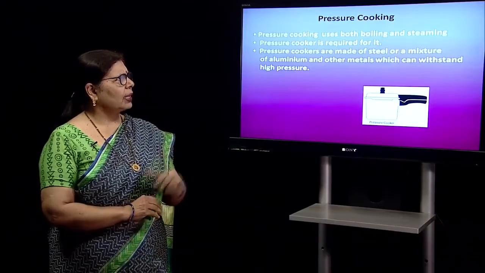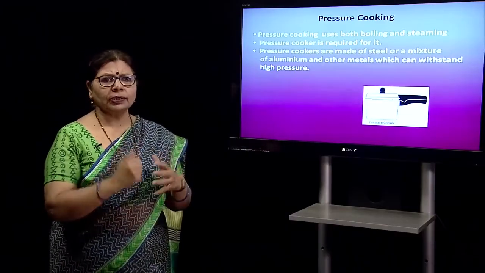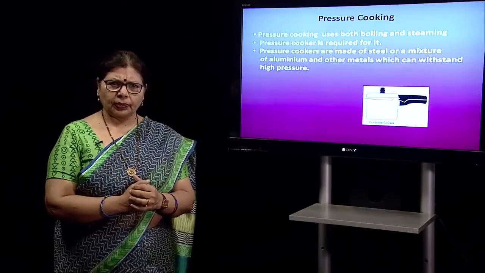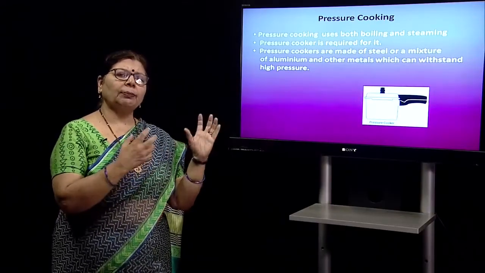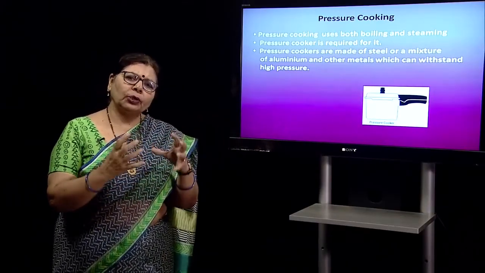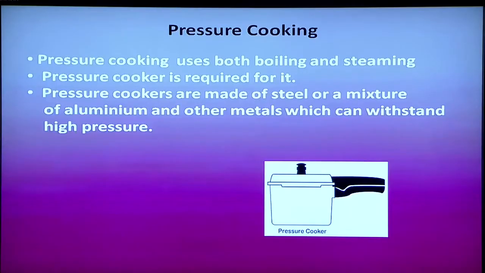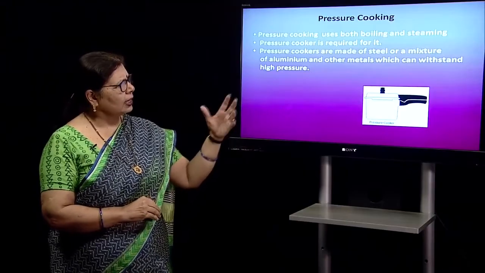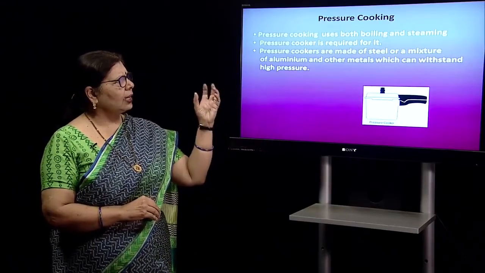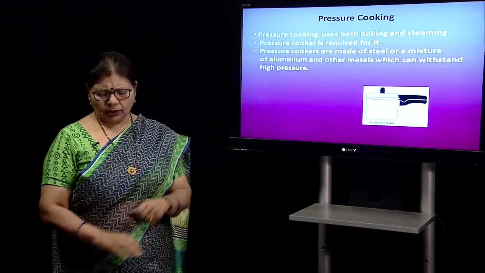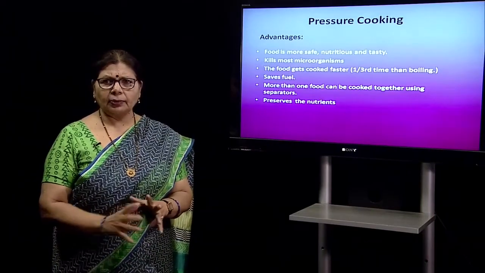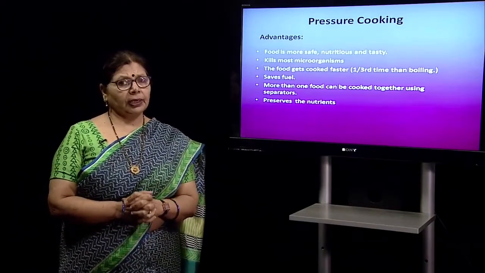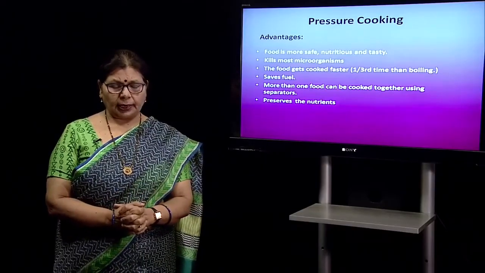And let us come to the advanced version of steaming, how we can do it. I say the advanced version, because in pressure cooking the food is cooked in steam, but under pressure. Pressure cooking involves both boiling and steaming. A special pressure cooker is required, and it is generally made of steel, aluminum and other metals, because it can withstand the pressure inside the container.